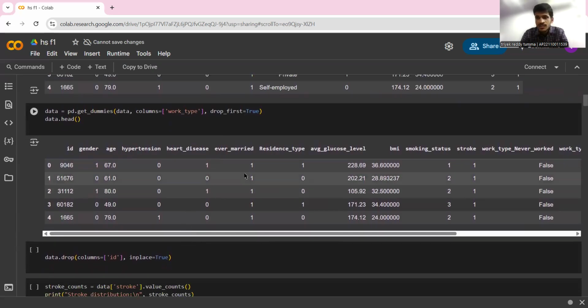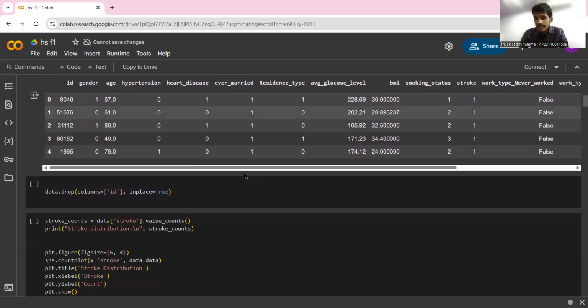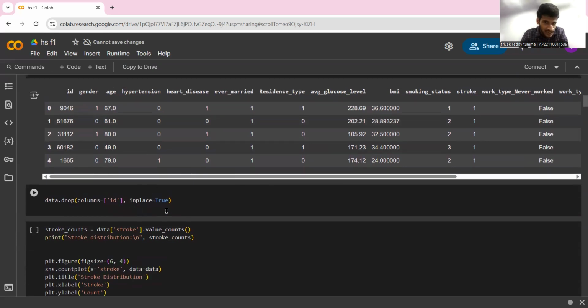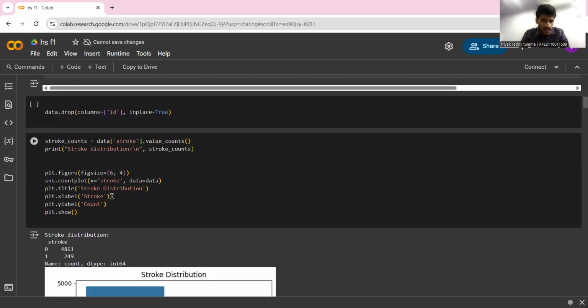Similarly, if there are any dummy values, we are trying to remove those as well, because they increase the time complexity and don't make much sense here. In this set of code, we're dropping the ID. ID is just a unique number given to a person for identification. It doesn't have much impact on improving our accuracy or the performance of the model, so we are simply dropping it.